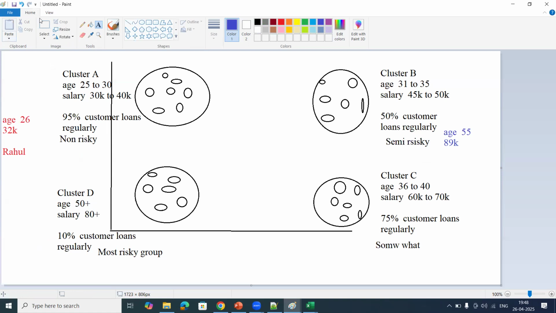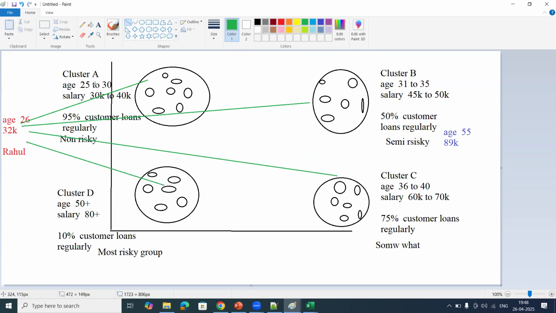My algorithm will find in which group this record belongs. Whether it belongs to A group or B group or C group, it will find which group it matches. If you see, the first person is matching to A group.